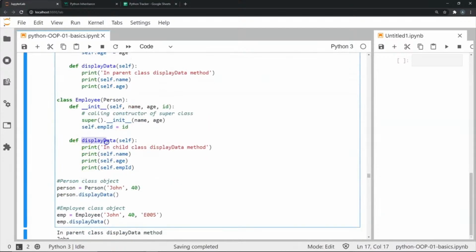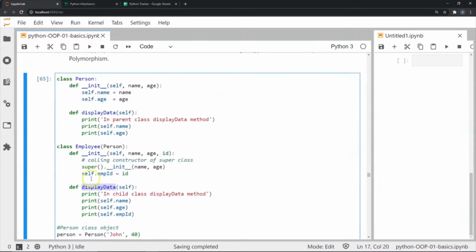And if you see here, we also have another method called display data, which is the same named method from Person. But in this display data, I have almost the same information. I'm going to print the name, I'm going to print the age. But in the first statement, if I'm going to call this method from the Employee object, then I'm going to say 'in child class display data method' instead of 'in parent class display data method', to say that basically I'm invoking this method from the child class object.